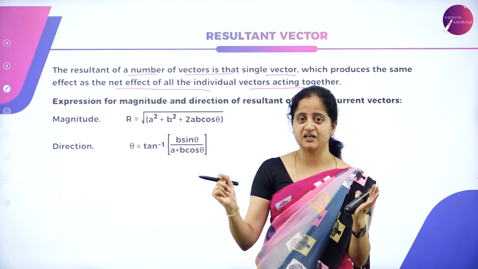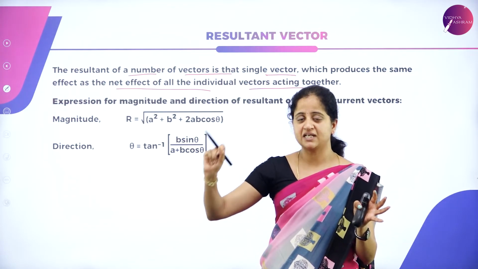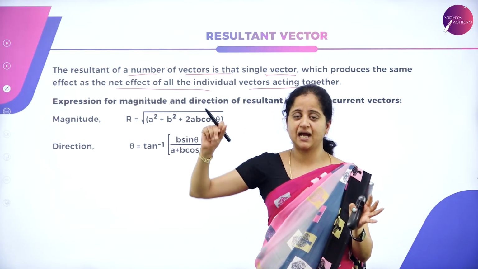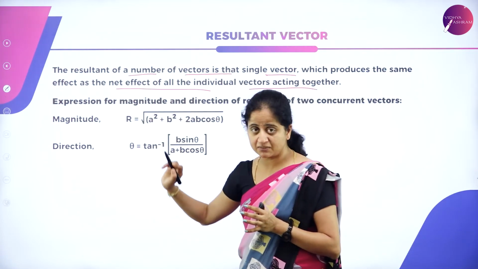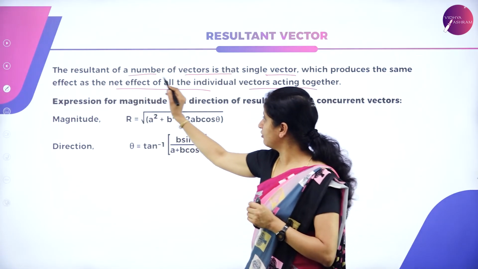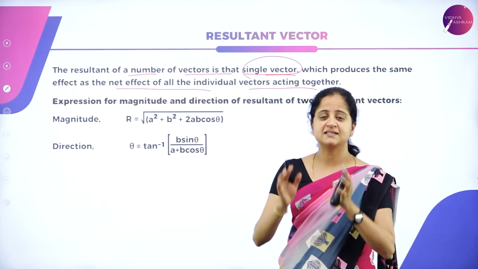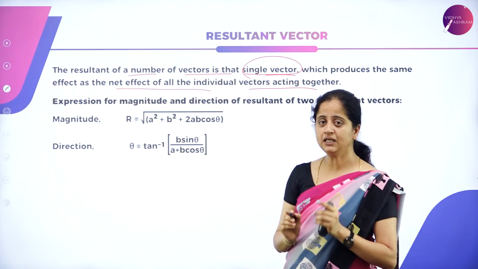The resultant vector will give the same effect as all these vectors acting together. So the net effect of all the various vectors acting together is equivalent to the resultant vector. That is what our statement is also saying: the resultant of a number of vectors is a single vector which produces the same effect as the net effect of all the individual vectors.